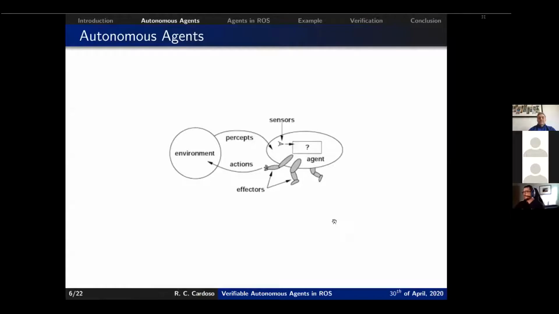And here we have a very broad overview of what an agent, a rational agent, looks like. It interacts with the environment by receiving some perceptions. And this goes into the question mark box, which is the reasoning cycle of the agent. And then based on that, it does some computations and chooses some actions to execute in the environment.